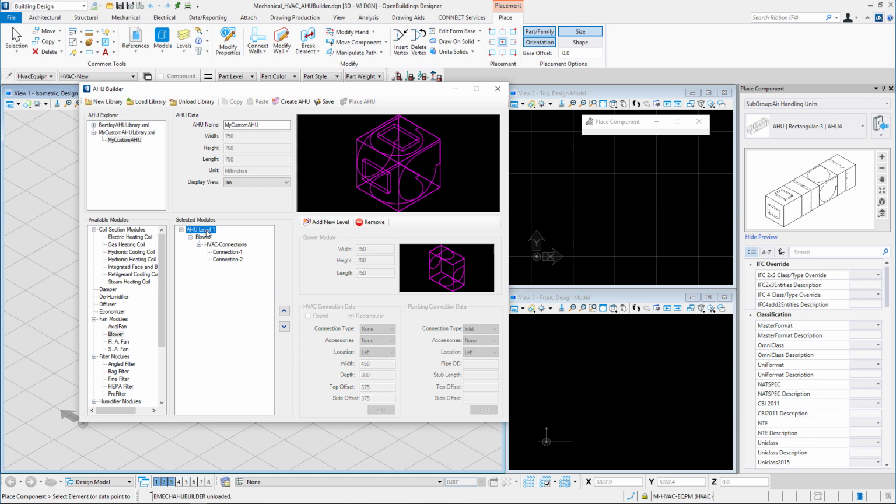Now let us add another module to this AHU, a refrigerant cooling coil. We select the AHU level 1 and then we double-click on the refrigerant cooling coil module from the available modules pane.